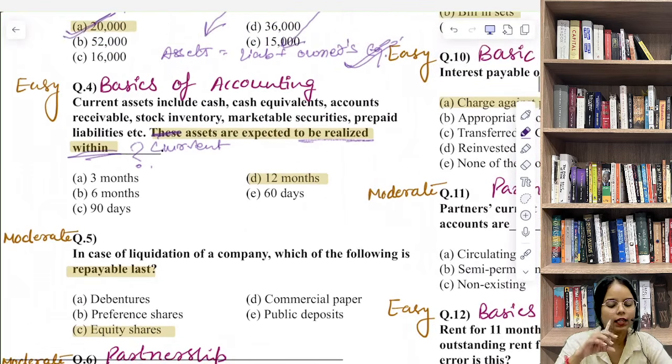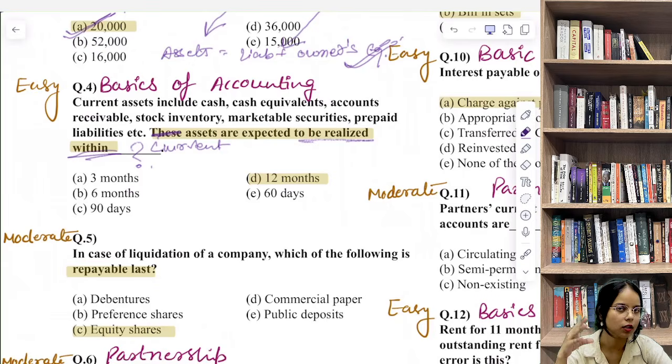Testing if you can distinguish between current and non-current assets. The trick here is that the examiner added multiple short time frames. क्या क्या ऐड किया उन्होंने? 3 months, 6 months, 90 days, 60 days. To create confusion. आपको कंफ्यूज करने के लिए ये सारे ऑप्शंस दिए गए हैं.